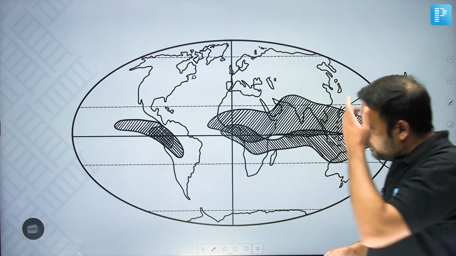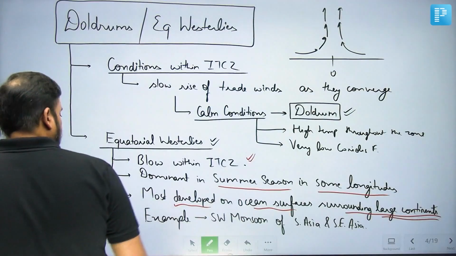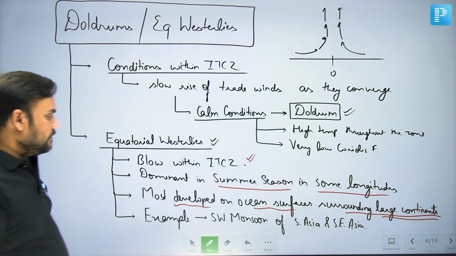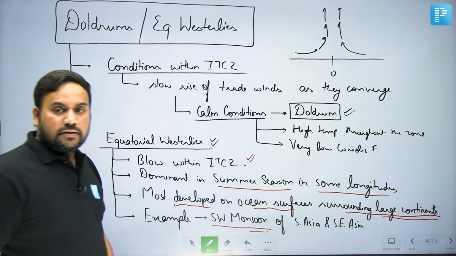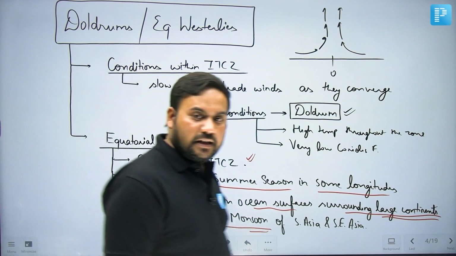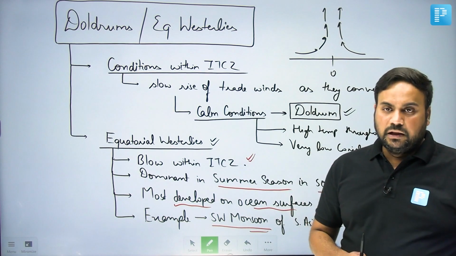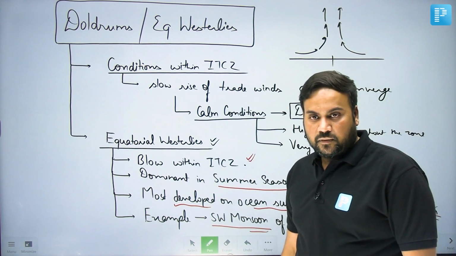Okay, we will see. So that is another important characteristic of these equatorial westerlies. One example: if you talk about equatorial westerlies, we will see that the Indian southwest monsoon that is found in South Asia, Southeast Asia, these winds are an example of the equatorial westerlies. They are actually the equatorial westerly winds.